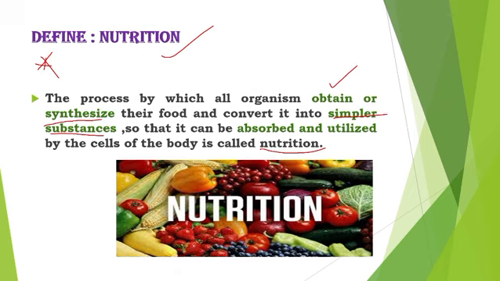It means the process by which all organisms, animals and human beings, obtain their food, or plants synthesize it. And their food can be converted into simpler substances and it can be absorbed and utilized by the cells of the body for further development, and we get the energy by it to utilize for the process of life. Got it?